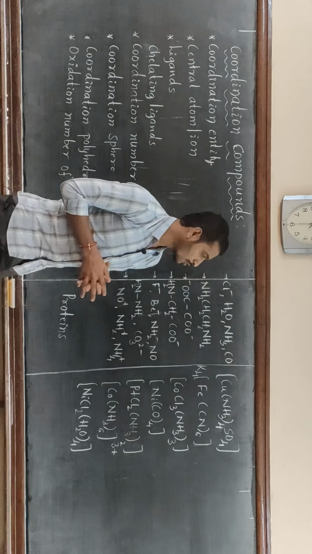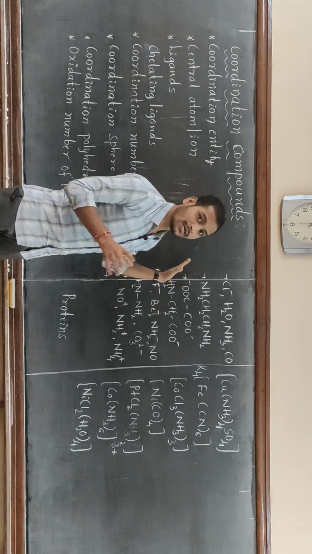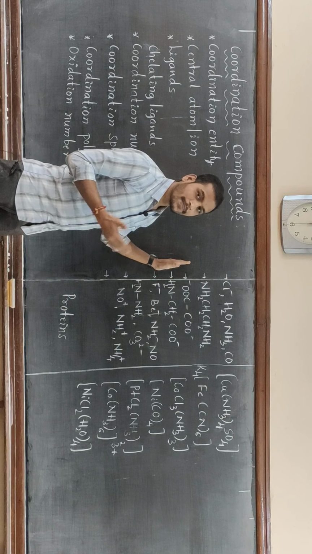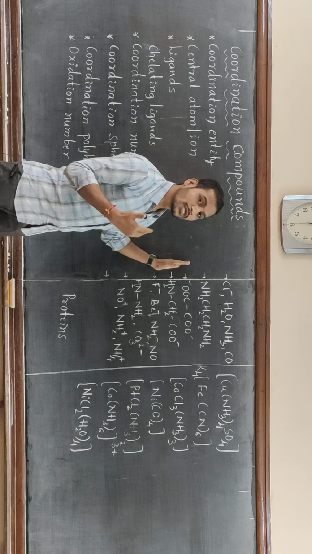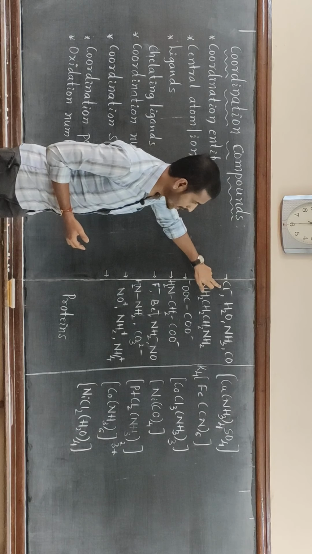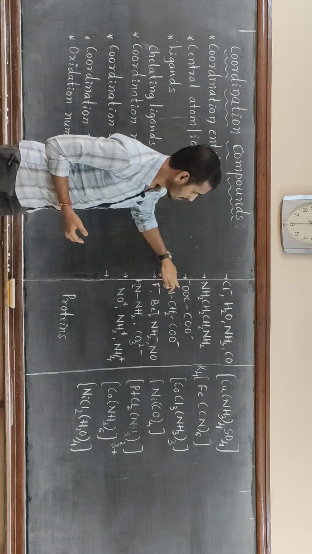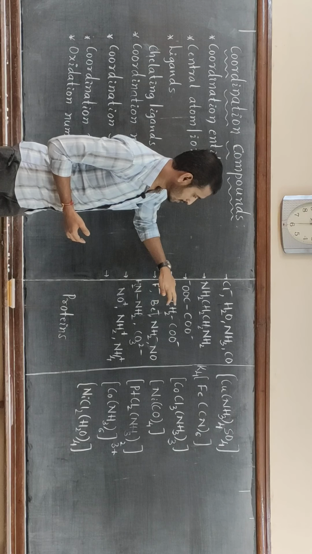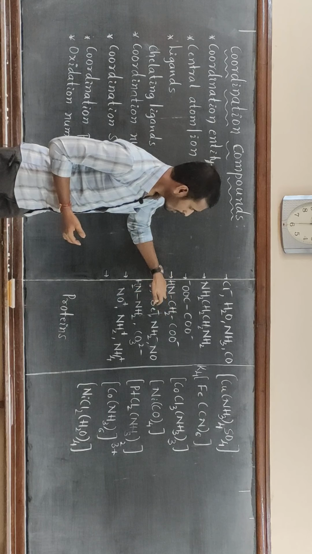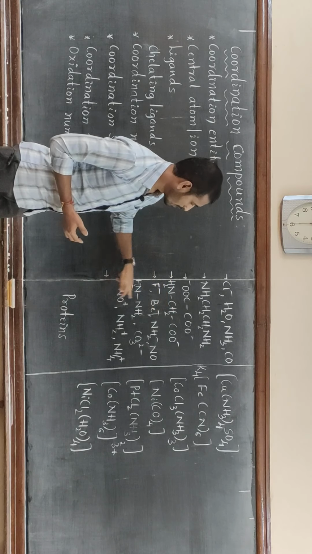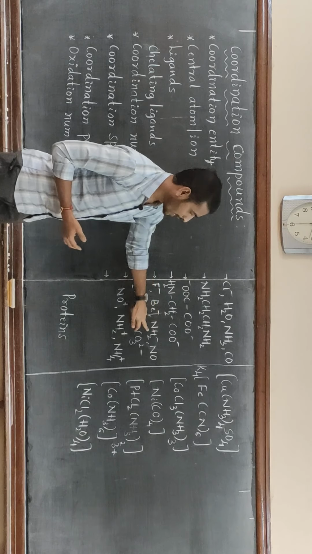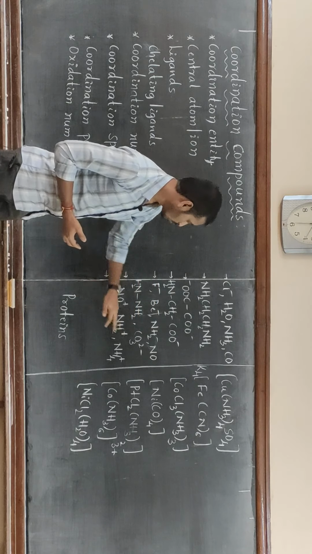Now we can move towards examples of anionic ligands, cationic ligands, as well as neutral ligands. Cl minus, then oxalate ion, one more negative ion, fluoride ions, then Br minus, NH2 minus, CO3 2 minus.